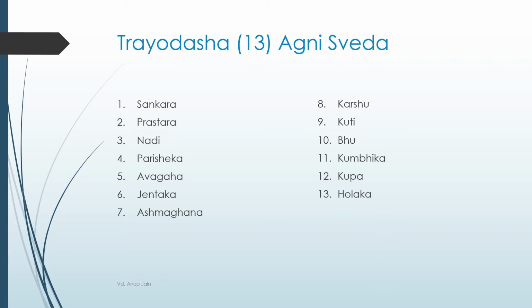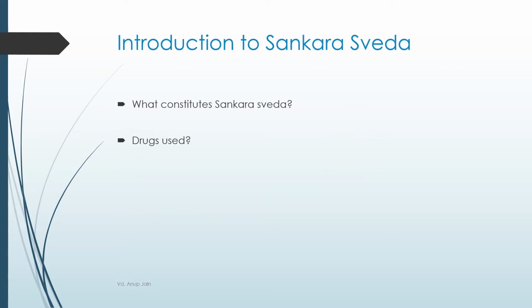The Trayodash Agni Swed, as mentioned by Charak Samhita, are Sankar, Prastar, Nadi, Parishek, Avgah, Jaintak, Ashmagni, Karshu, Kuti, Bhu, Kumbhika, Poob, and Bhola. Sankar Swed is a type of fermentation which is done with the help of a bolus or pind. In this method, fermentation is done with the help of a bolus prepared of the prescribed drugs, which may or may not be covered with a cloth piece.